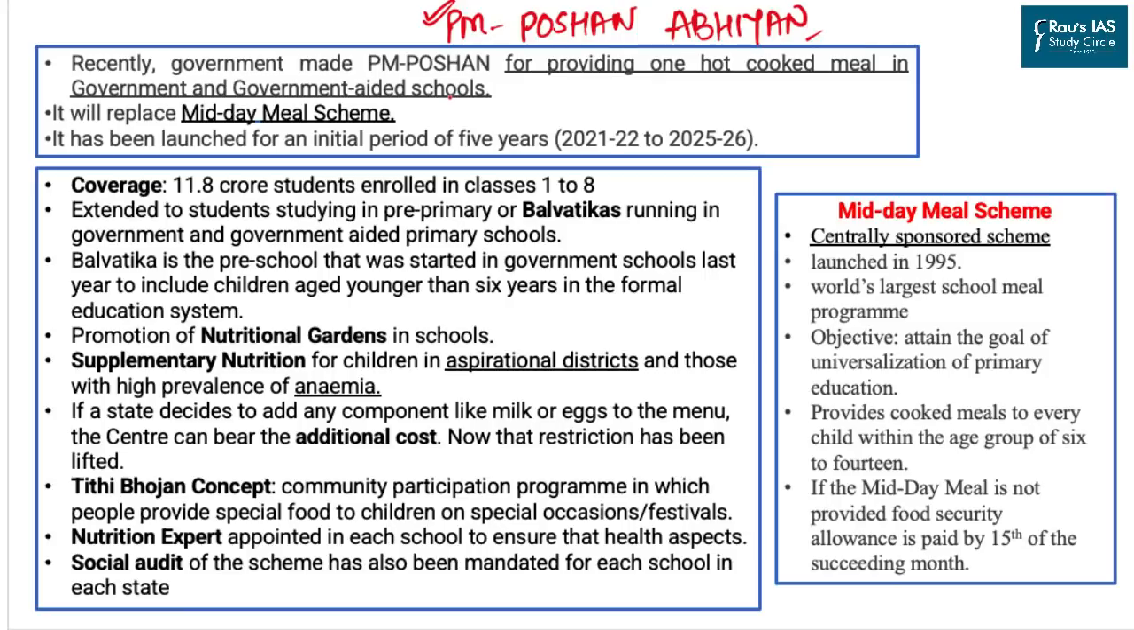Recently, the Government of India has decided to make Pradhan Mantri Poshan Abhiyan for providing one hot cooked meal in government and government aided schools. This simply means that now the Poshan Abhiyan will replace the midday meal scheme in the country, and the same will be extended to the entire nation for the next 5 years.